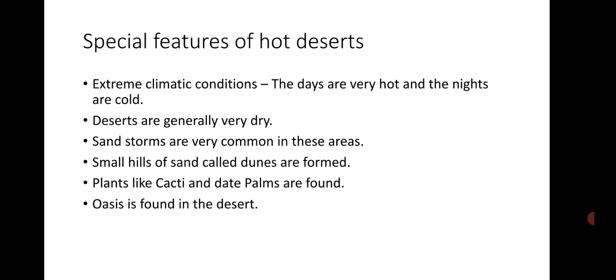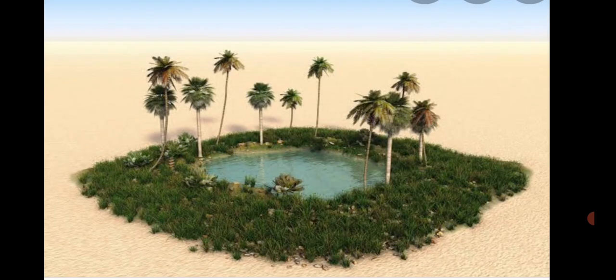Small hills of sand called dunes are formed as the sand moves from one place to another due to strong winds. So, a hill of sand is formed, which is called a dune. Plants like cacti and date palms, which require very little water, are found in these desert areas. Sometimes water collects in small pools around which vegetation grows. It is called an oasis.